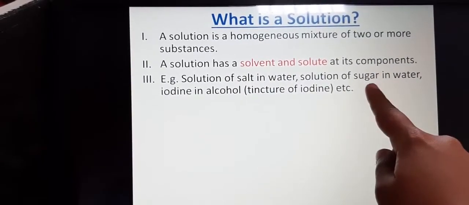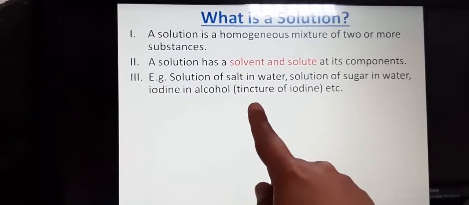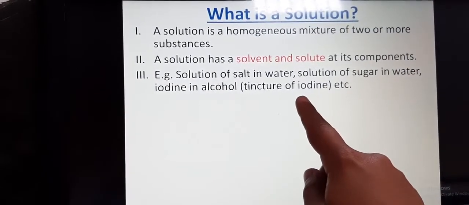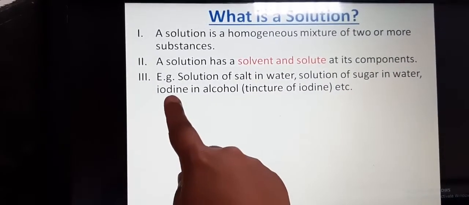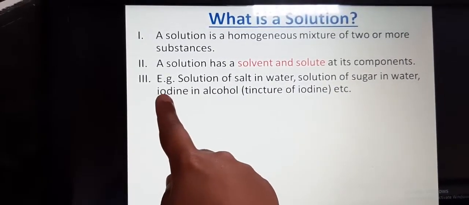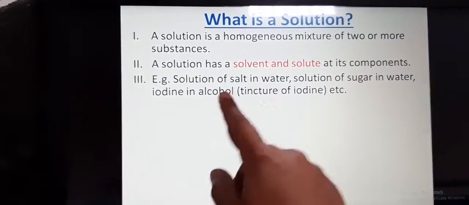So here sugar is solute, water is solvent. One more example you can take is tincture of iodine. What is tincture of iodine? It is a solution of iodine in alcohol. This iodine, which is solid, is the solute, and the alcohol, which is a liquid, acts as the solvent.